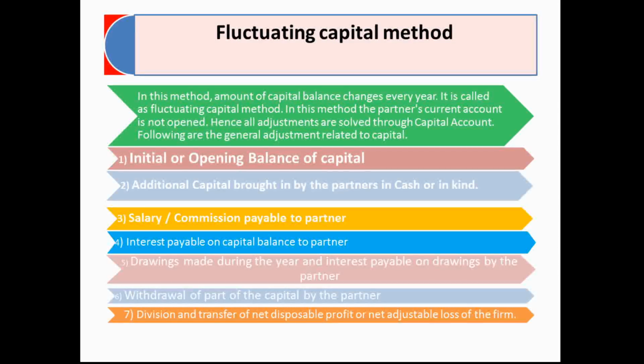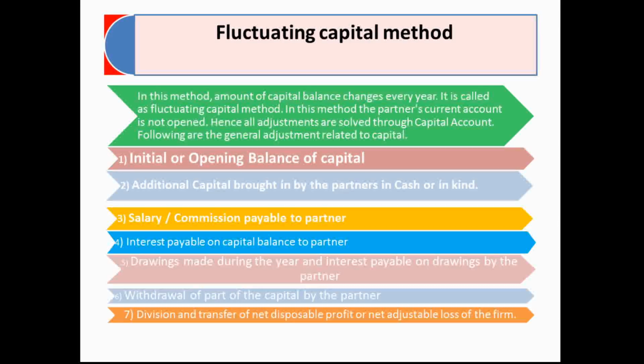Fluctuating capital method. In case of the fluctuating capital method, the capital balances change every year. So we can easily make changes in the partner's capital. As we can make the changes in the partner's capital easily, there is no need to prepare the separate account for the partner, that is the partner's current account.